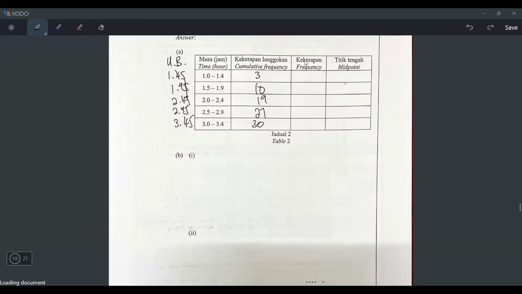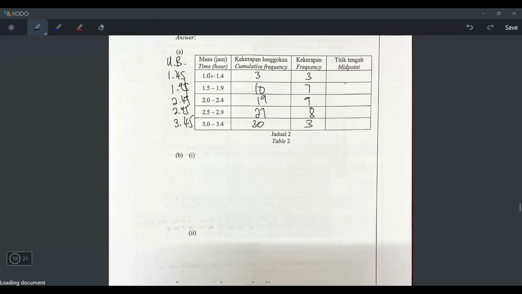But this is the cumulative. What about the frequency? Okay, we all know cumulative means adding up. So the first cumulative and the first frequency will be the same, 3. But 3 plus what equals 10? 7. And then 10 plus what equals 19? 9. And then 19 plus what equals 27? Let's press 27 minus 19. 8. And then 27 plus what equals 30? 3. Okay, and if you try and see, indeed 3 plus 7 is 10, plus 9 is 19. Yeah, correct. And then what about the midpoint?